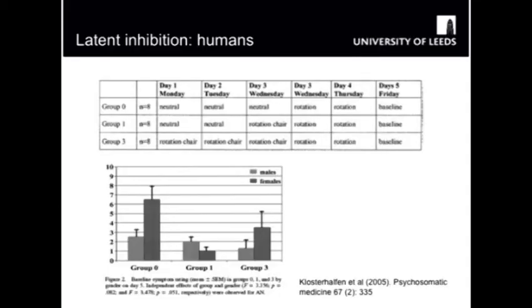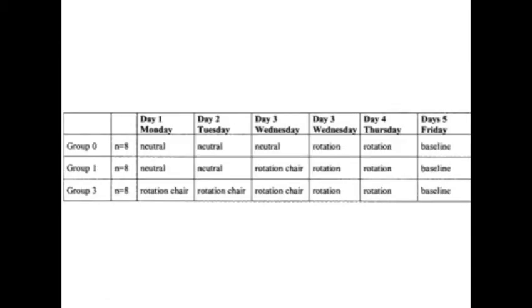In the experiment which is here, there are 3 groups. Group 0 have exposure to a neutral environment for 3 days, and then 2 days of exposure to the rotation chair before giving their baseline rate of rotation when they go to the rotation chair room.